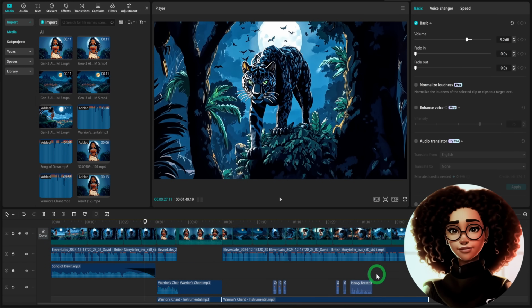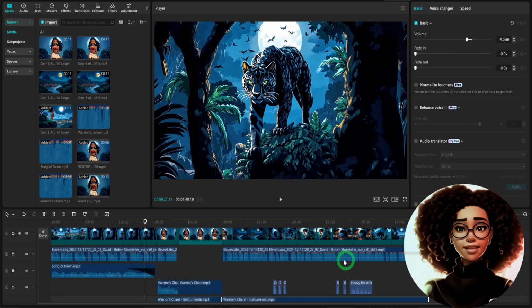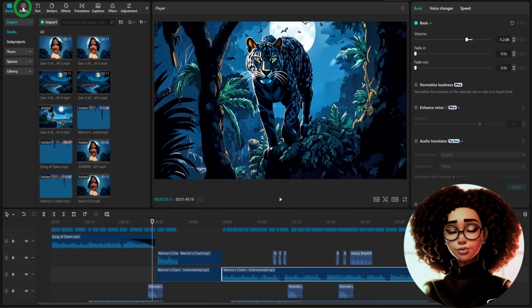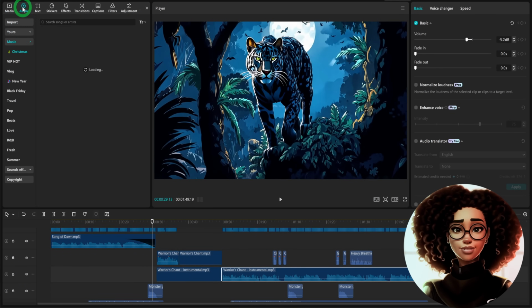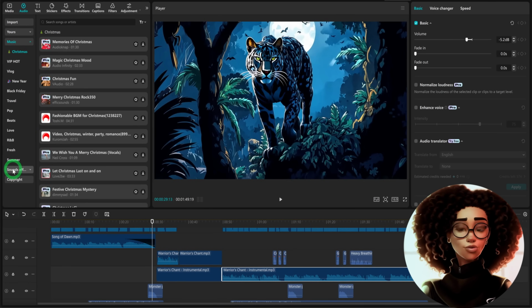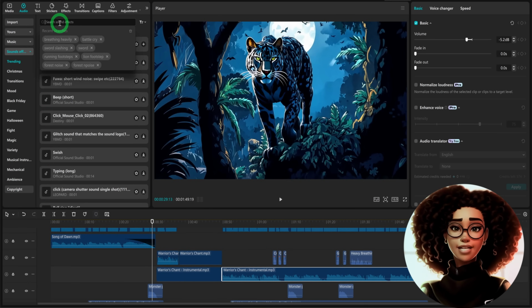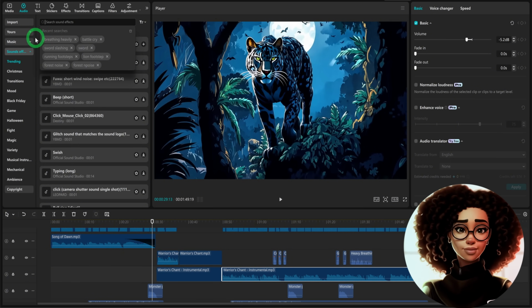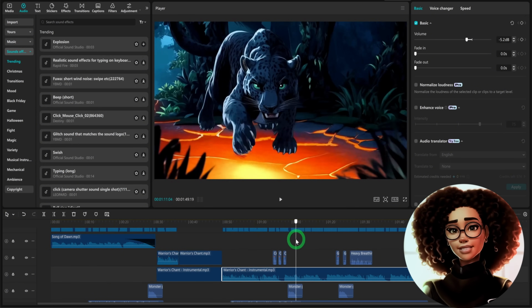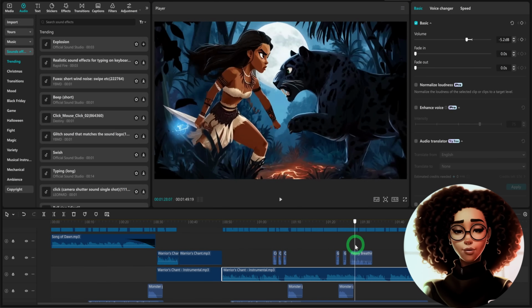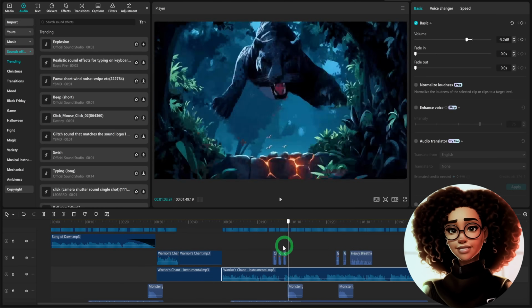First, I added the effect of the jaguar growling. To get that, head over to audio, then go to sound effects, and here you could search for animal sounds, or you could use the one generated from 11 Labs. Then you could pull it in places where you want it to be. I used this monster growling in a couple of places where the jaguar was being active or needed that sound